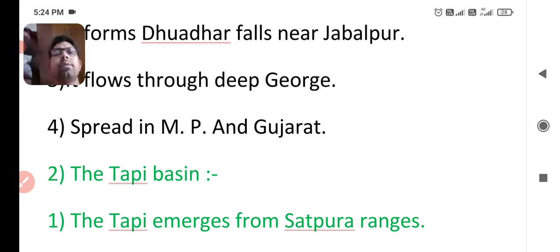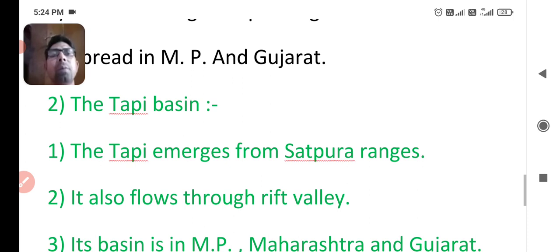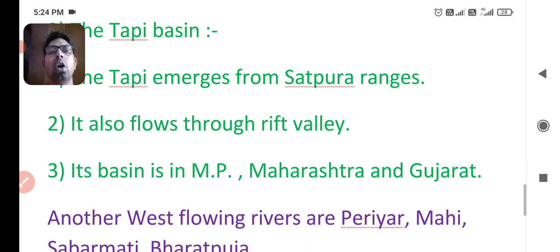And the next point of today is the Tapi Basin. The Tapi emerges from the Satpura ranges. When you learnt about the Central Highlands and the Deccan Plateau, you learnt about the Satpura ranges. It also flows through a Rift Valley.